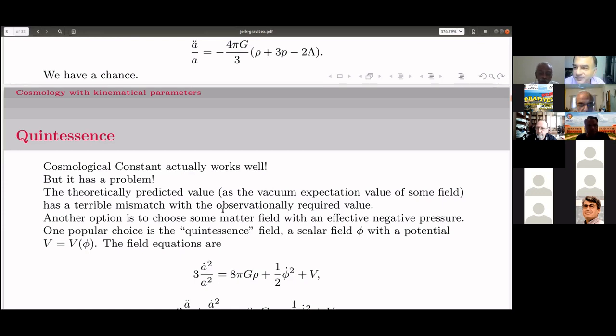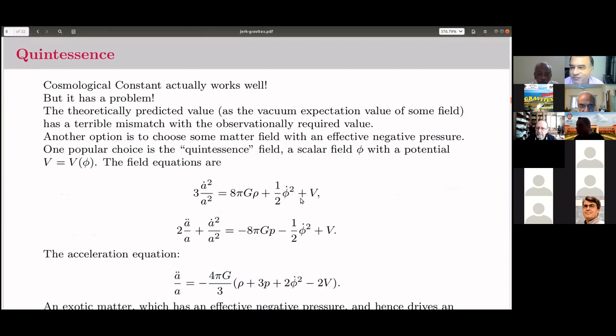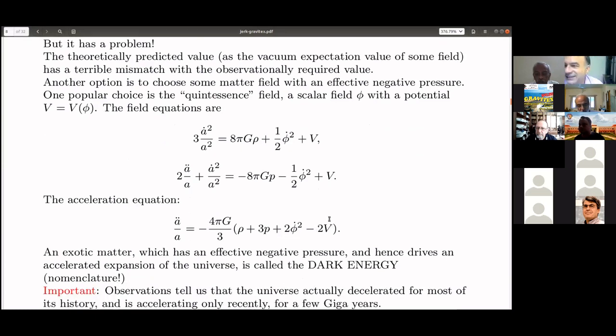The most popular example is that of a quintessence field, a scalar field phi with a potential V, which is a function of phi. And then the Einstein's field equations will look like this, where now this Raychaudhuri equation will become minus 4 pi G over 3 times rho plus 3p plus 2 phi dot square minus 2V. You can see that if we have a sufficiently positive V, this minus sign can overcome this whole thing, and we still can produce acceleration.